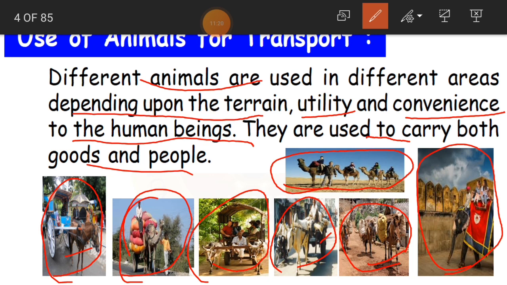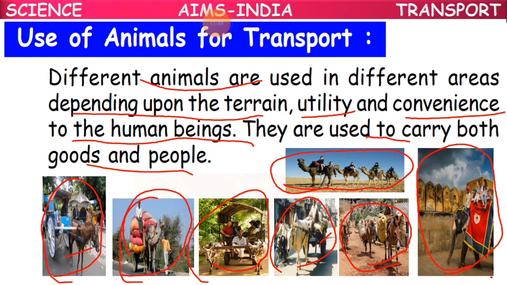And here, elephant safari. When we go to some traditional places, you can have this elephant safari, where you get an opportunity to climb on the elephant, sit, and go for a ride. Elephant also carries people and also carries loads in the forest. Clear, children? So different animals are used in different areas. Okay, clear?